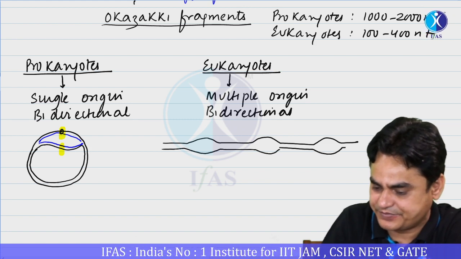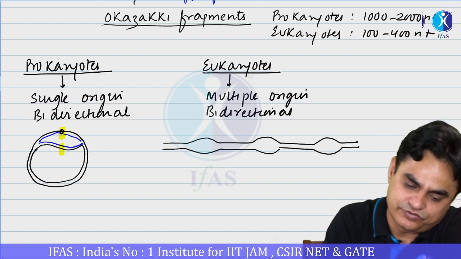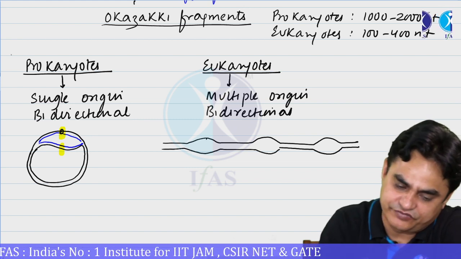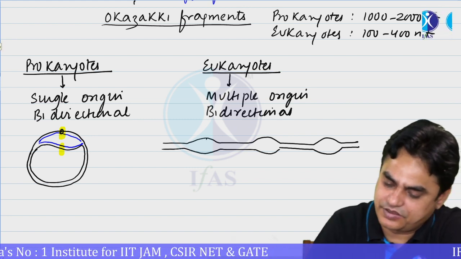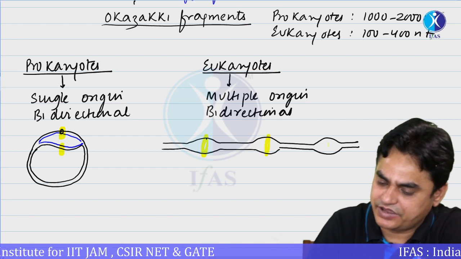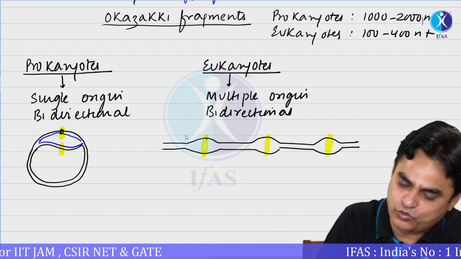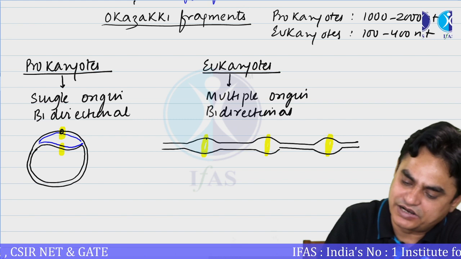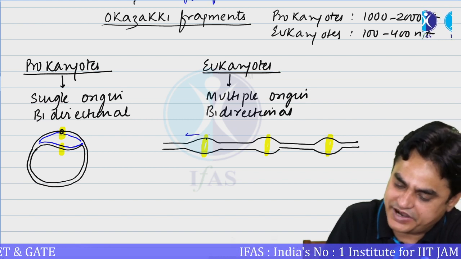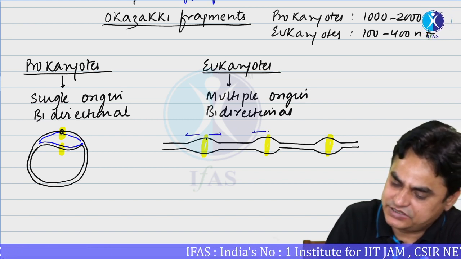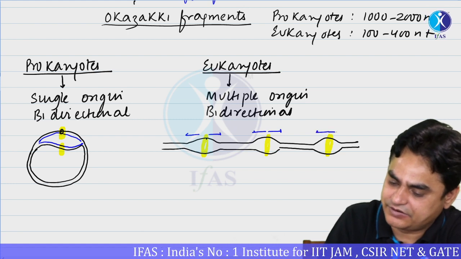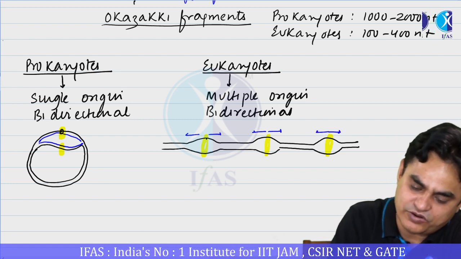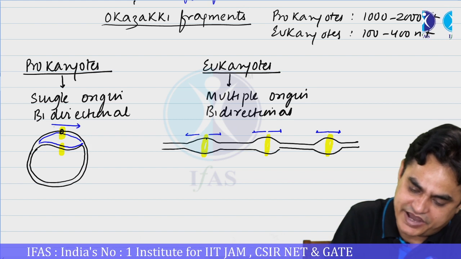Is it clear? So replication is starting from these origins and moving in both directions. So multiple origin, bidirectional. From every origin the replication is proceeding in both directions, while here there was a single origin, bidirectional.